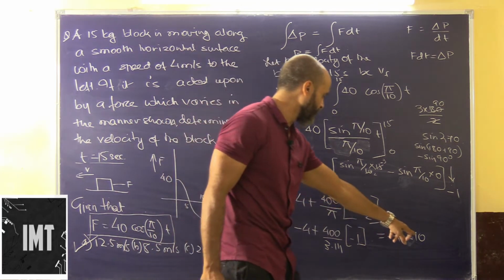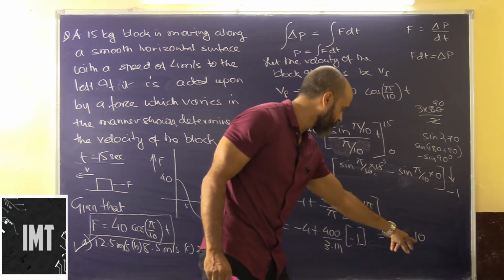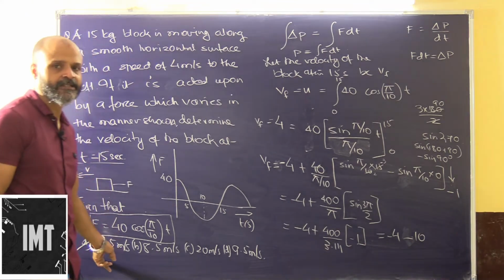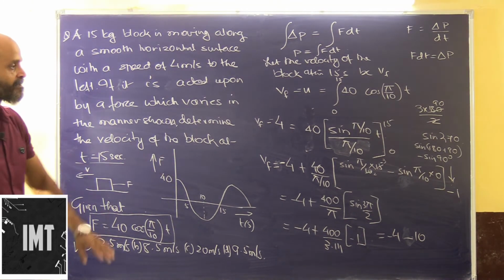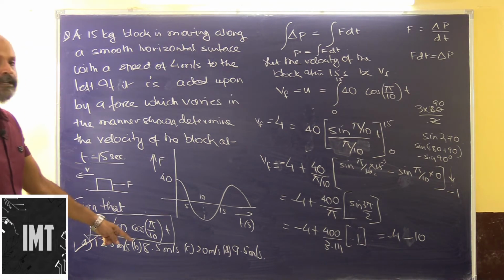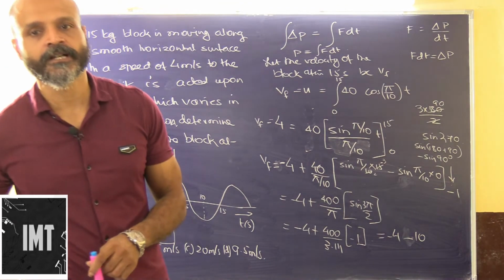It of course will not be 10, it will be something else, but this is the closest answer that we will be getting. Since it's an MCQ, we don't have to worry about it. We will have to just look at the value which matches the best with this one. Okay, so this will be 12 meter per second, the closest answer that we can get here.